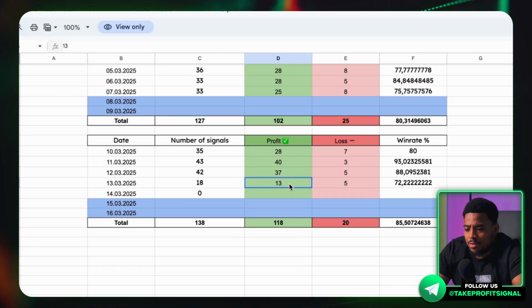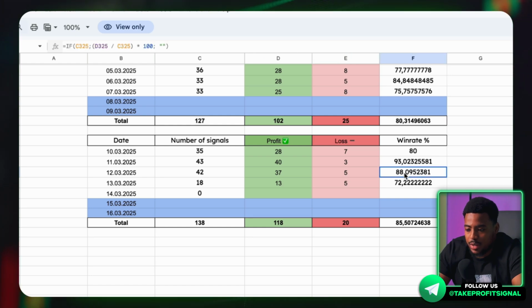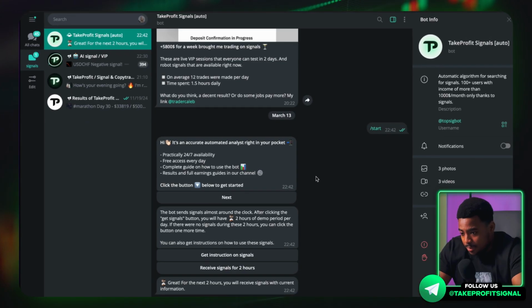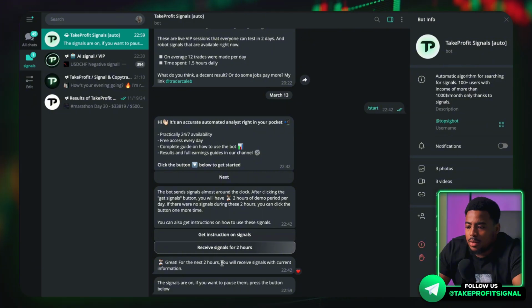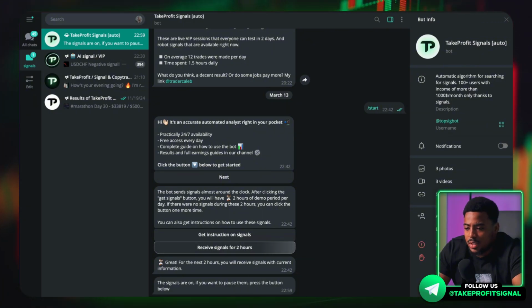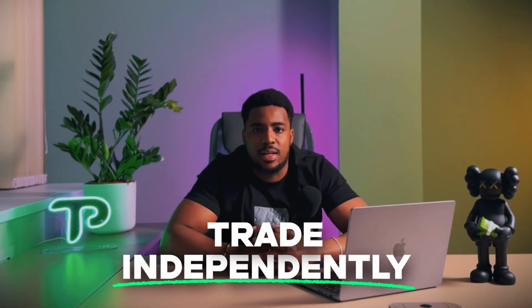Today, of course, not very good statistics. We have 13 pluses and 5 minuses, but yesterday we had 37 profitable trades against 5 losing trades. It is an 88% win rate. Just crazy. Here, I have already pressed the button to receive signals. In the next 2 hours, as soon as the robot sends me any signal, we will open a trade on this signal.